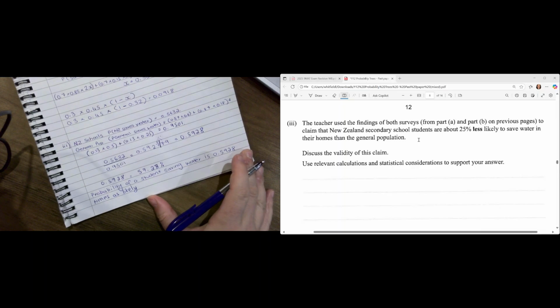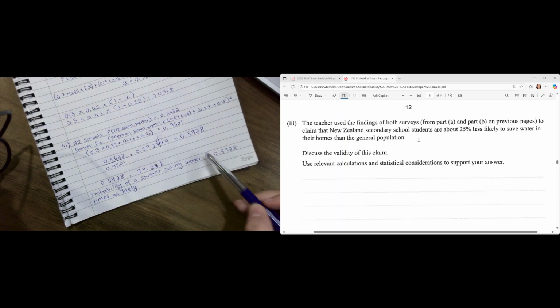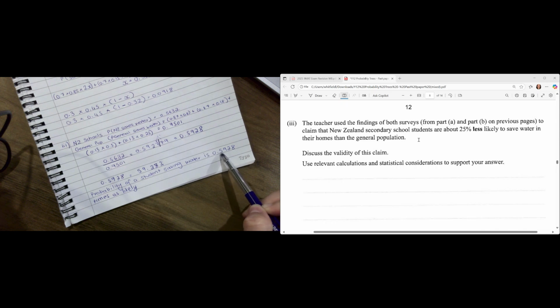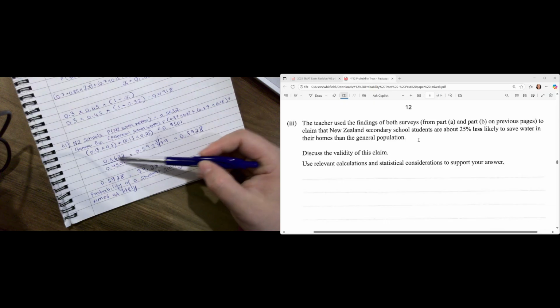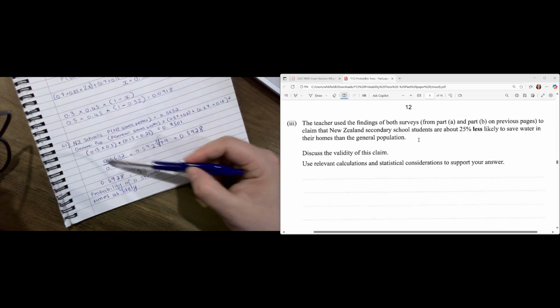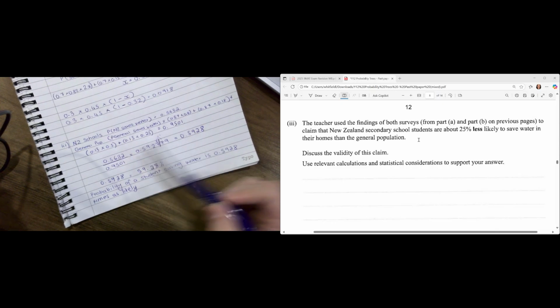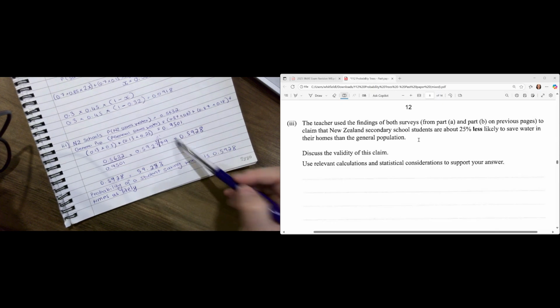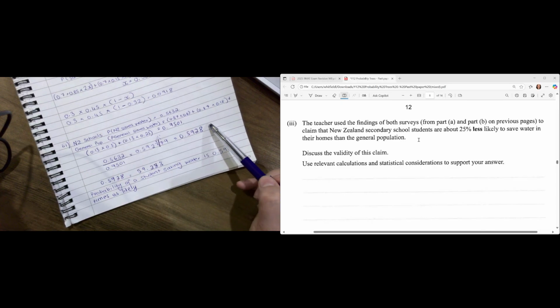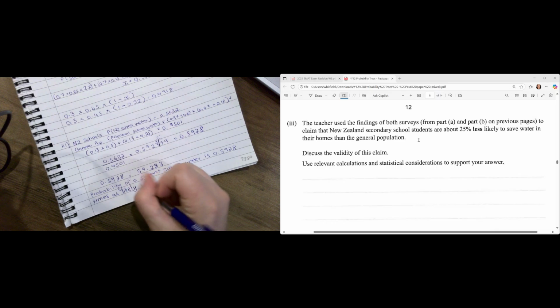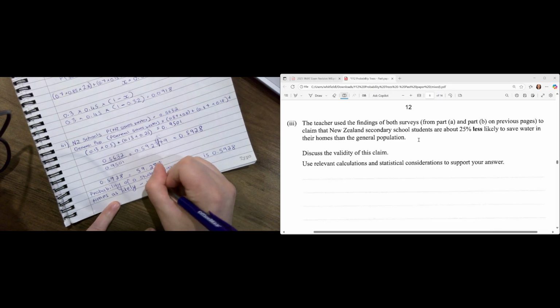Now, again, if we're just looking at this number, we know that if this number was to be a 1, the likelihood would be the same. But because this is less than 1, it means that whatever the number at the top, the numerator, is, that one is less likely. If this was like a 1.5, it would be 1.5 times more likely. But because it's less than 1, it's less likely. Okay. It's lower. So less likely, then I would add in here,